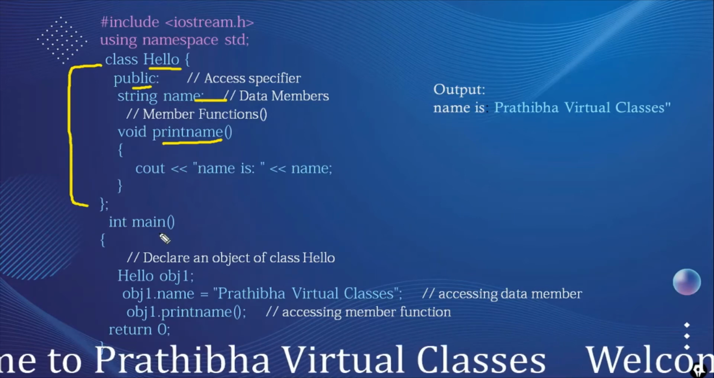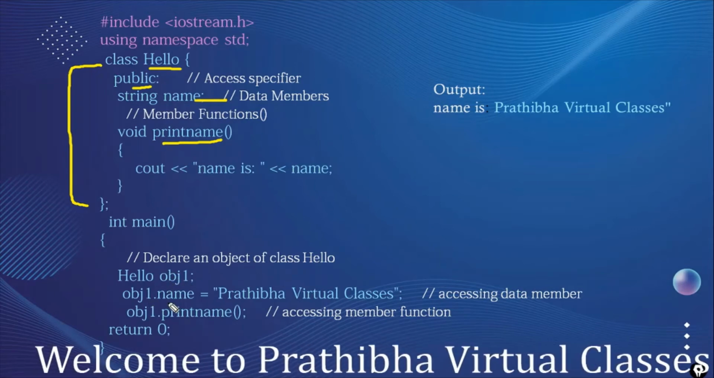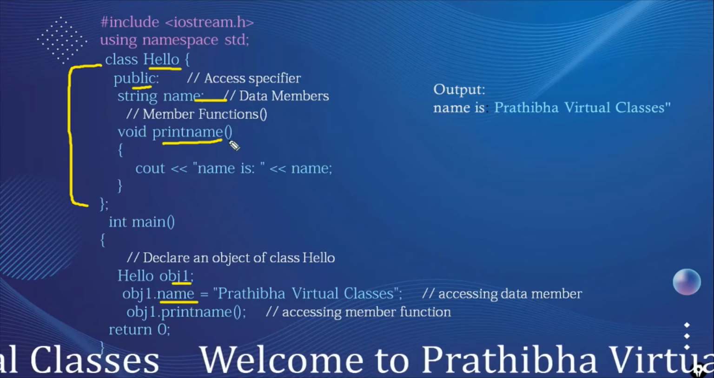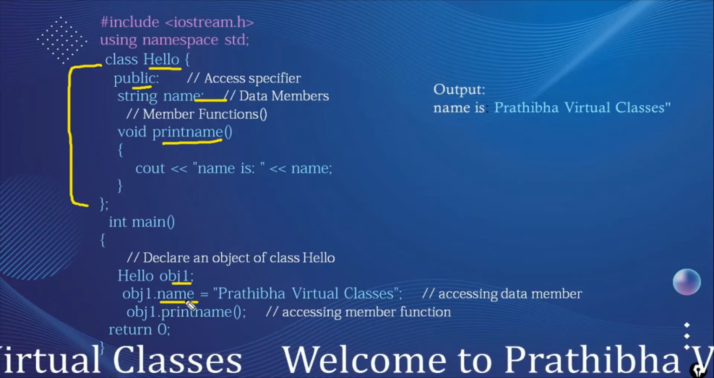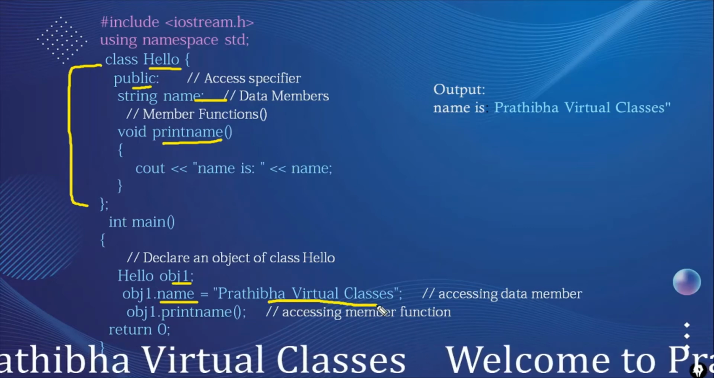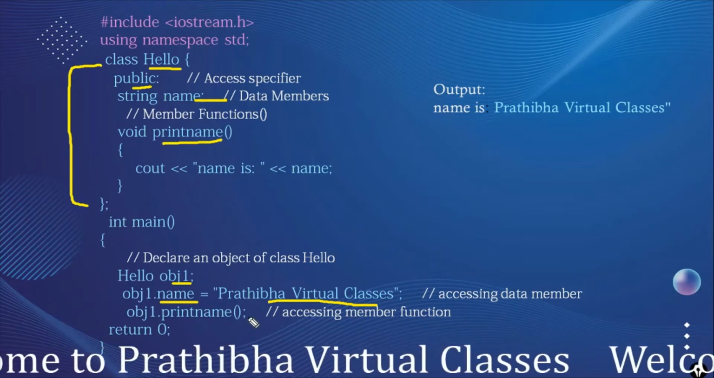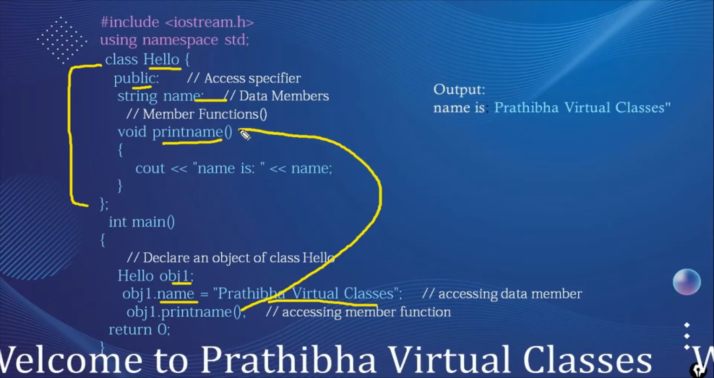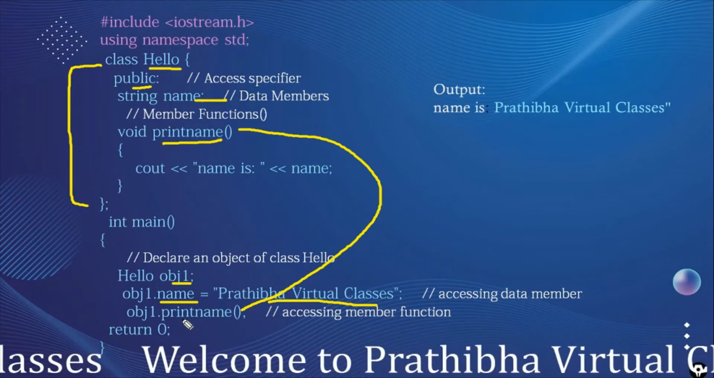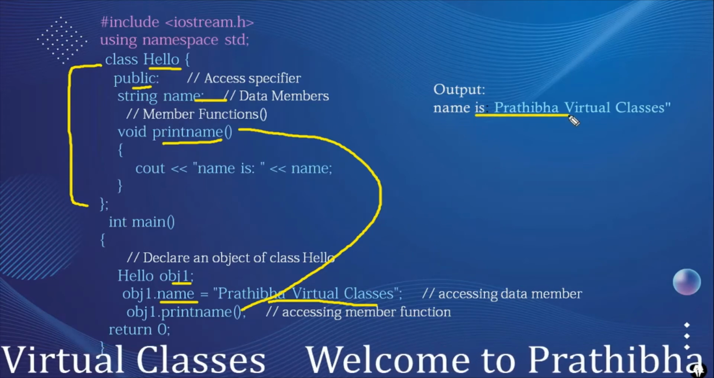In the main, we declared the object, hello obj1. Here we are accessing obj1, which is the object of the class hello. We are assigning the data member name as Pratibha Virtual Classes. And obj1.printName, which is accessing the member function, that means calling the function, goes here and displays the name we assigned, Pratibha Virtual Classes. When we execute this, it displays the output like this.